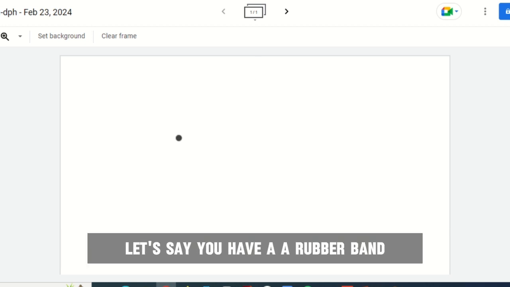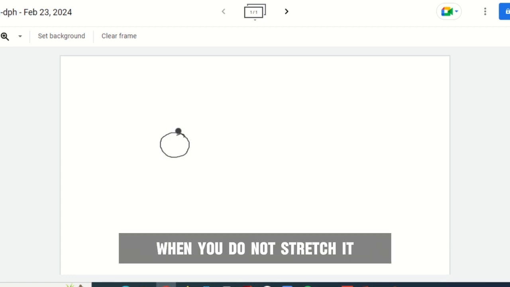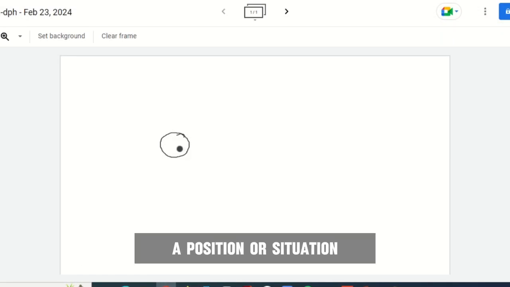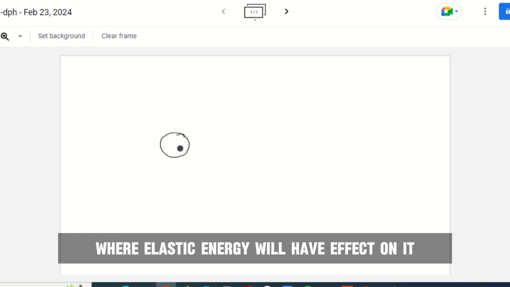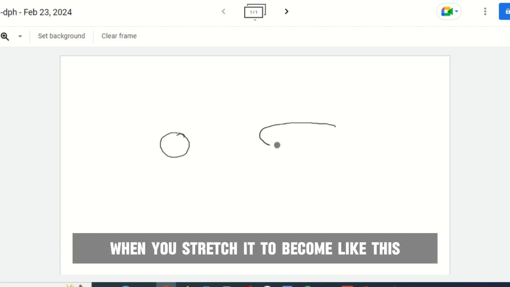Let's say you have a rubber band, something that can stretch, an elastic rubber that has this shape, and this is the shape of the rubber when you do not stretch it. So as the rubber is like this, it is not yet under any elastic potential energy stored because you have not subjected it to a situation where elastic energy will have effect on it. So it can only have elastic potential energy stored when you stretch it to become like this.